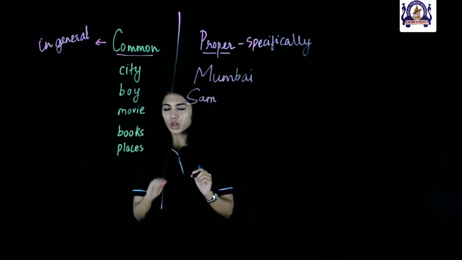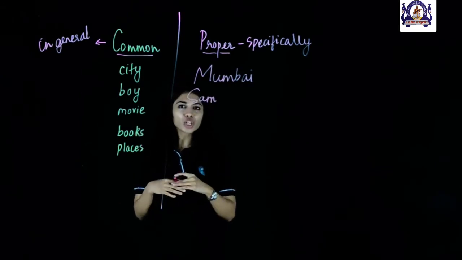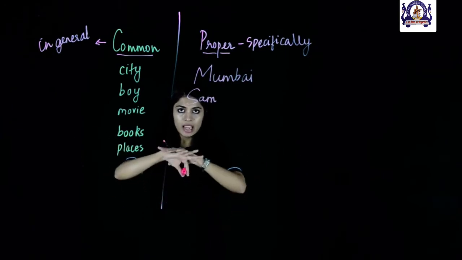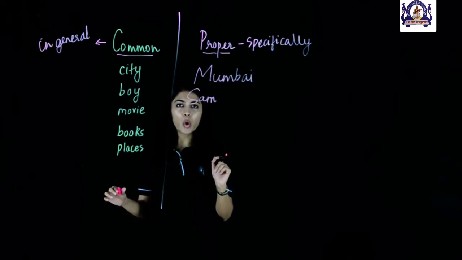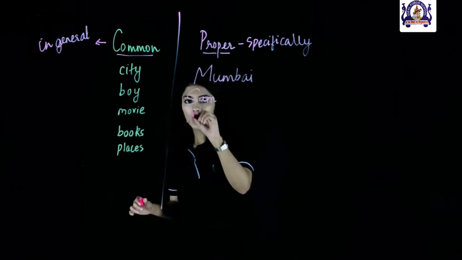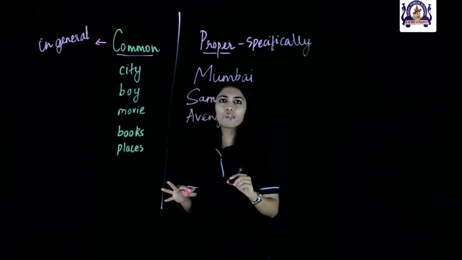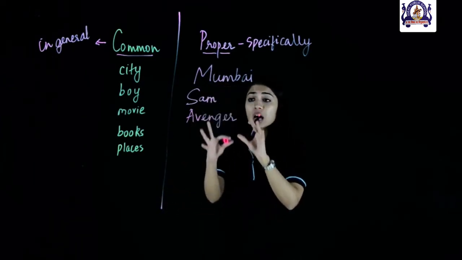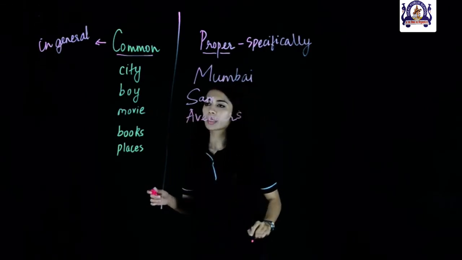Let's look at the next word, which is movie. Okay, so if I say I want to watch a movie over this weekend, it can be any movie in the world. But if I say that I want to watch the Avengers over the weekend, then Avengers, which is a name of a movie, becomes a proper noun because we are talking about a particular movie here.